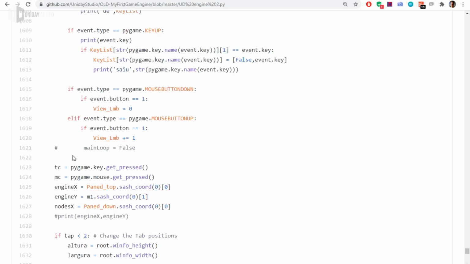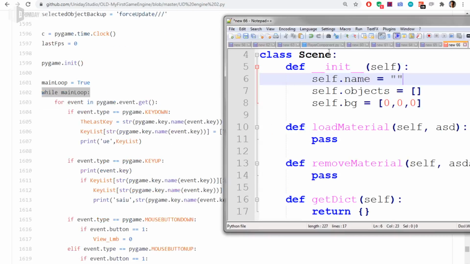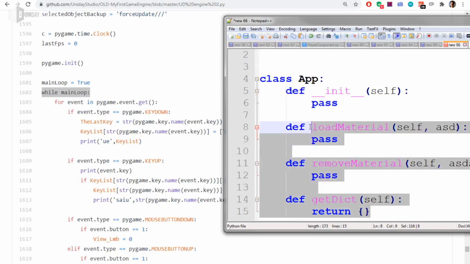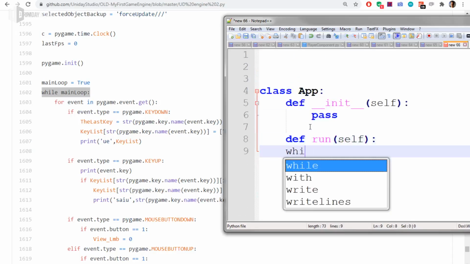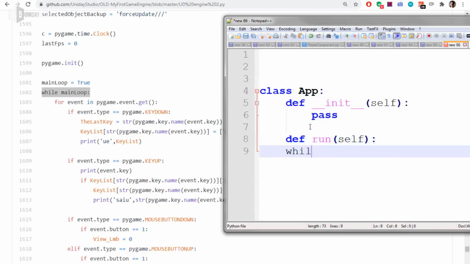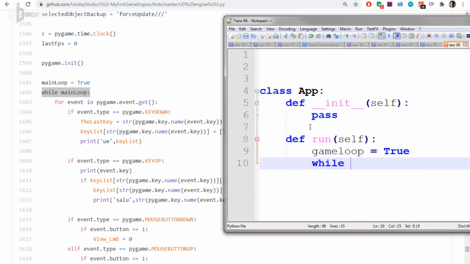That thing could be simply a class, like an app class, and I could have a def run, and inside this run I could have game loop equal to true, while game loop, and I can do blah blah blah.